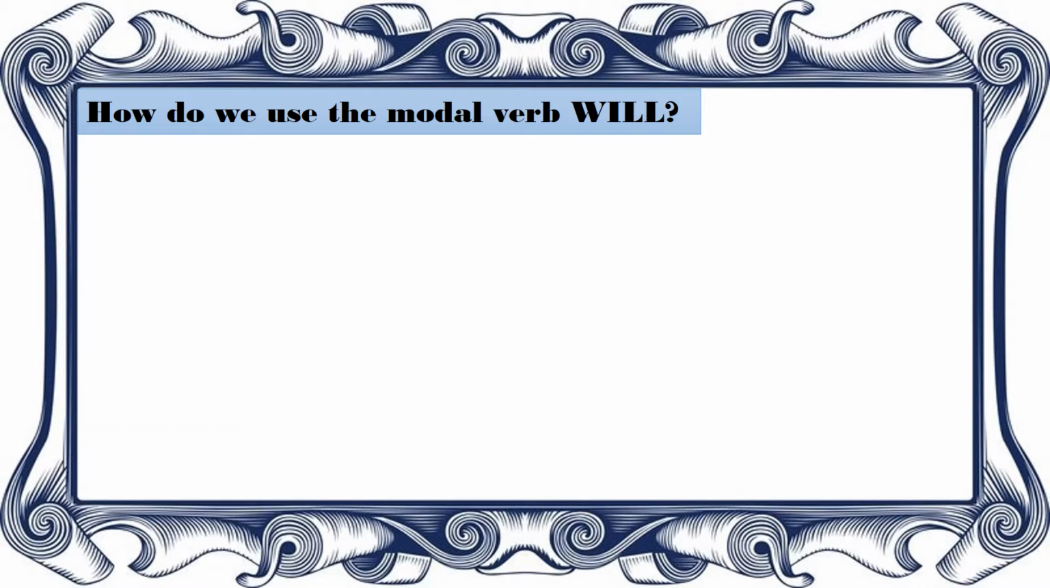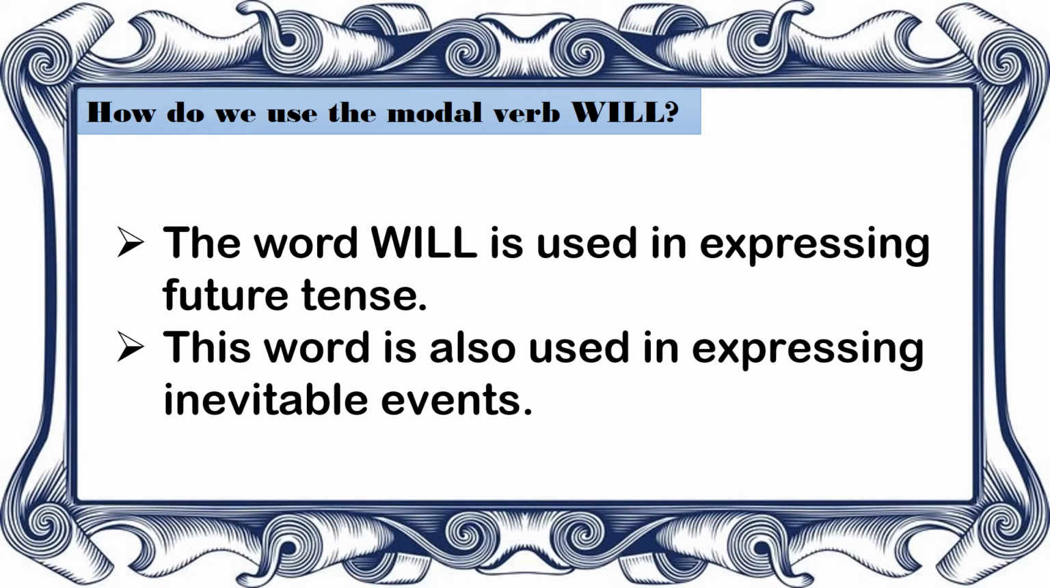So how do we use the modal verb will? The word will is used in expressing future tense. Now, what do we mean by future tense? Future tense is the form of verb or form of an action that will happen in the future. It did not start now, it did not start in the present, but it will start and end in the future.